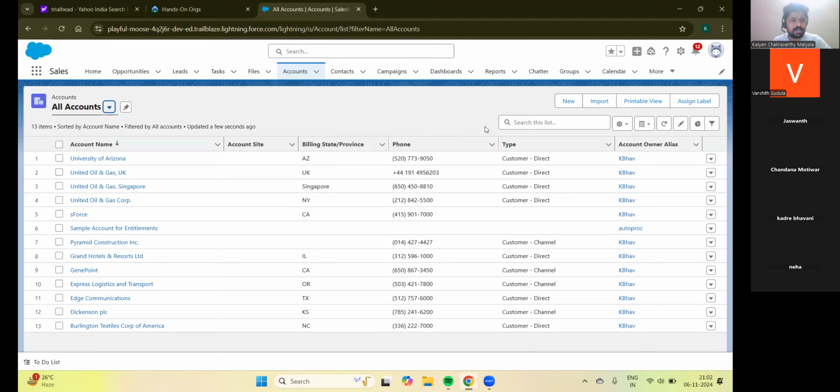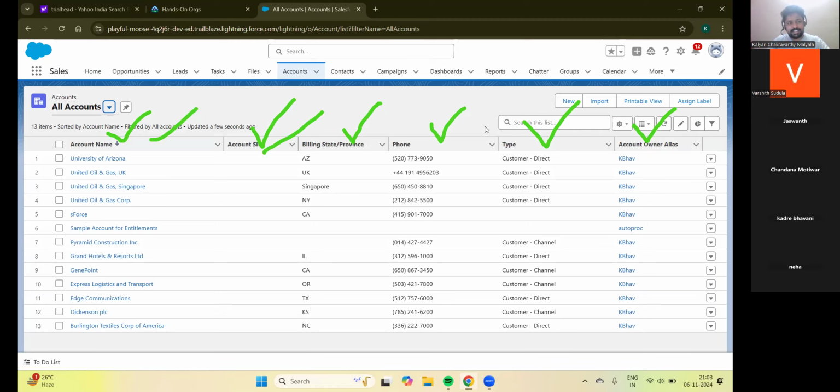If you see here, account name, account site, state, phone number, type, account type, and account owner alias. So what are these? What are these generally in a table? What do we call this? Columns.